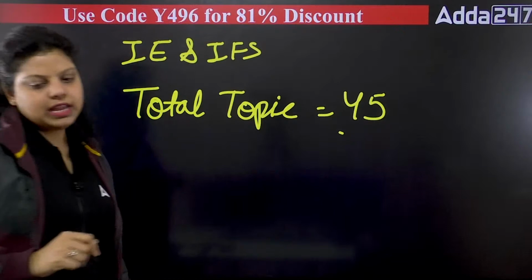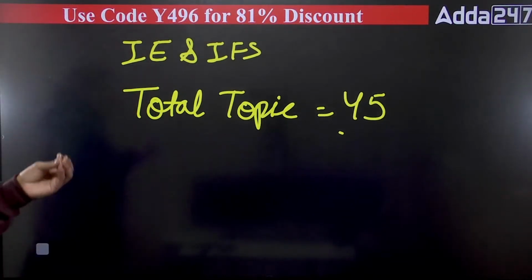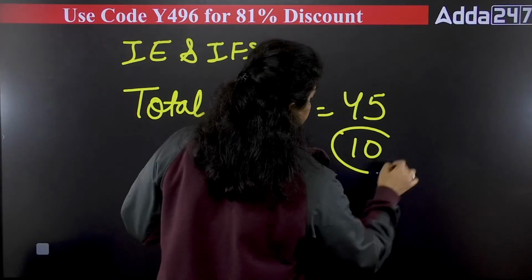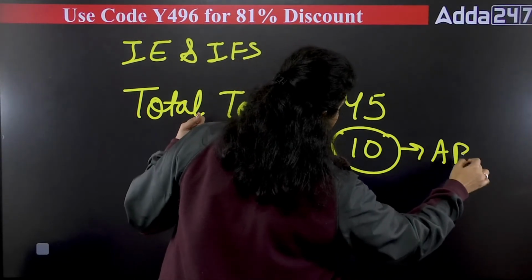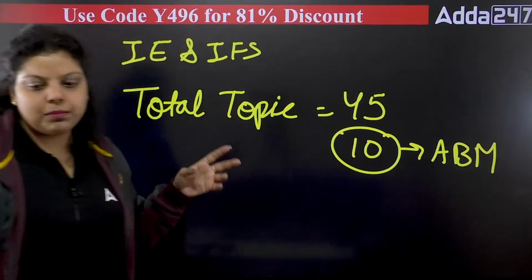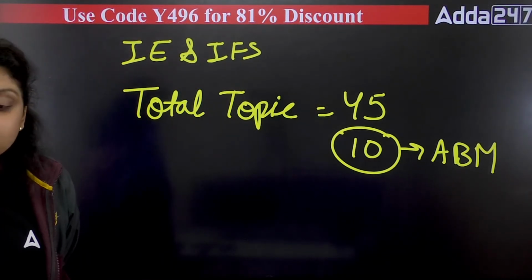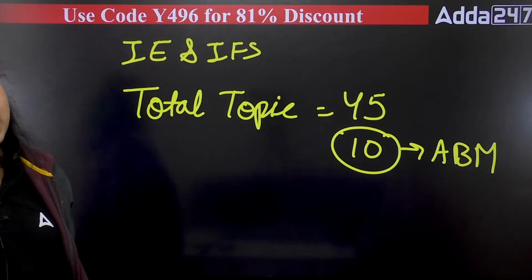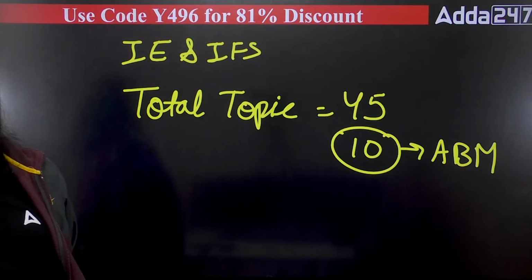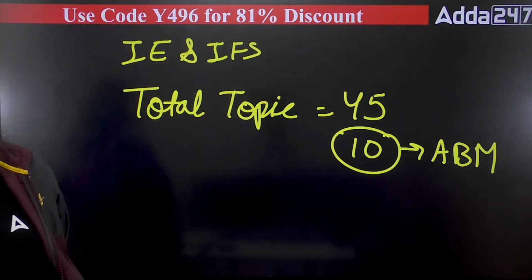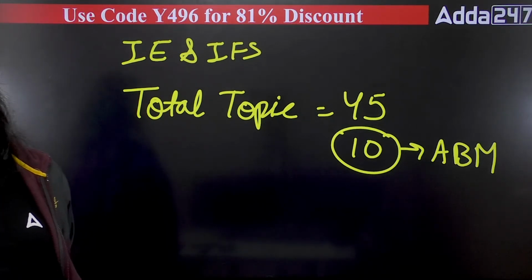Out of this total of 45, around 9 or 10 topics are covered under the ABM, maximum 10 topics. So the remaining 35 topics we have to cover are new under the Indian Economy and Indian Financial System. That will be the new part that we have to cover here.